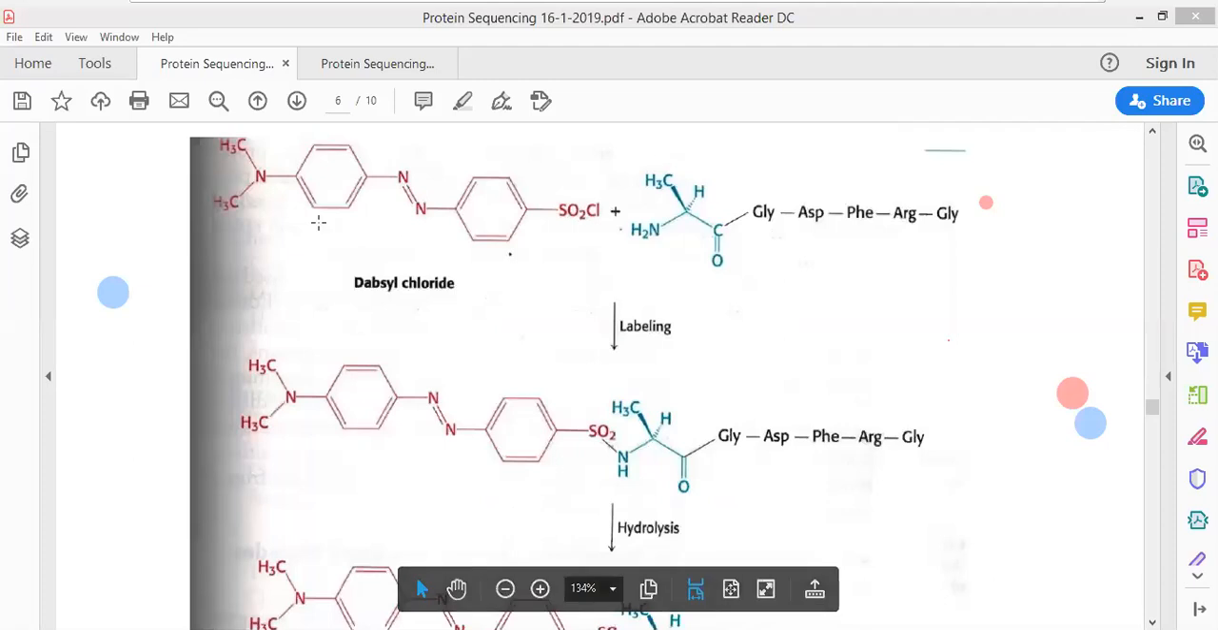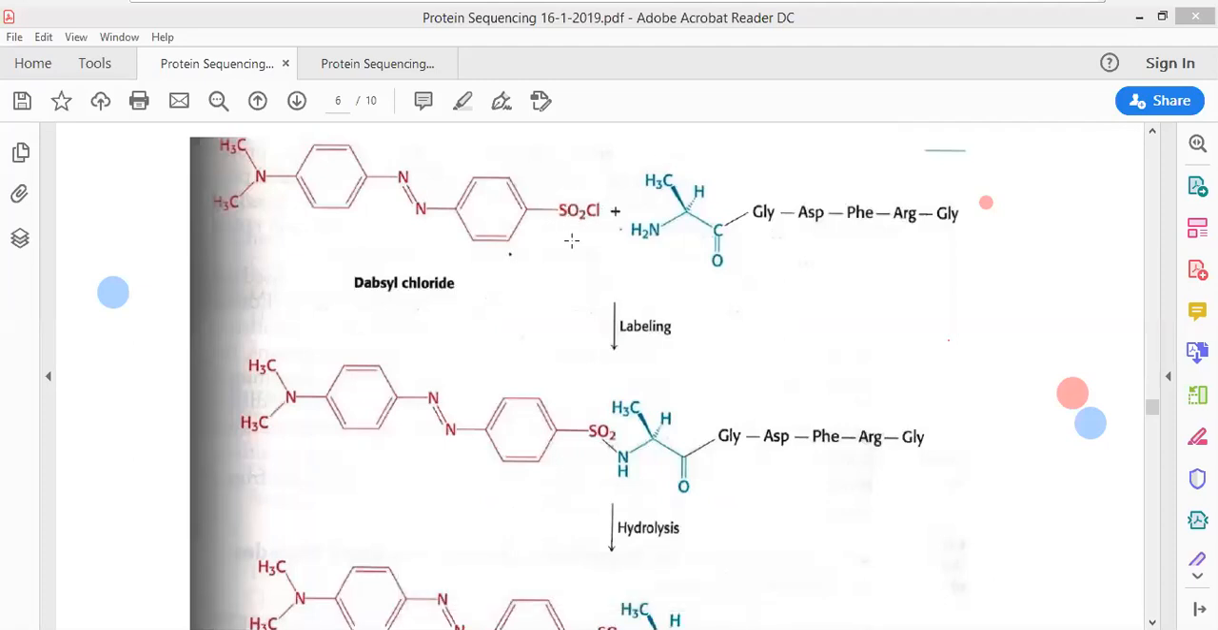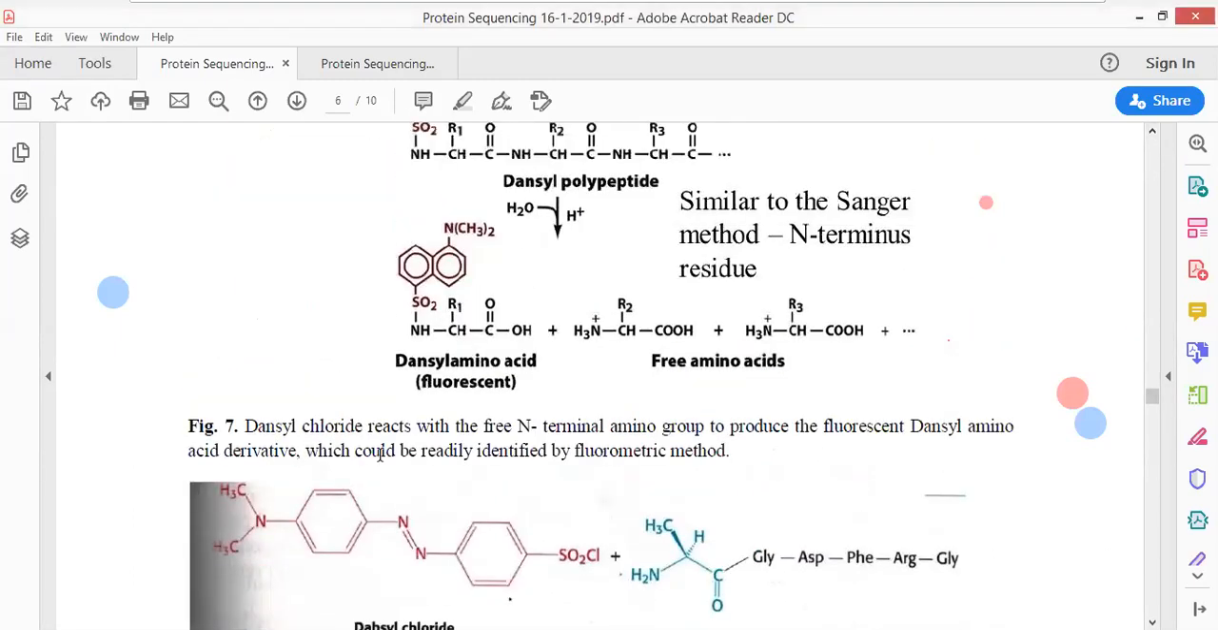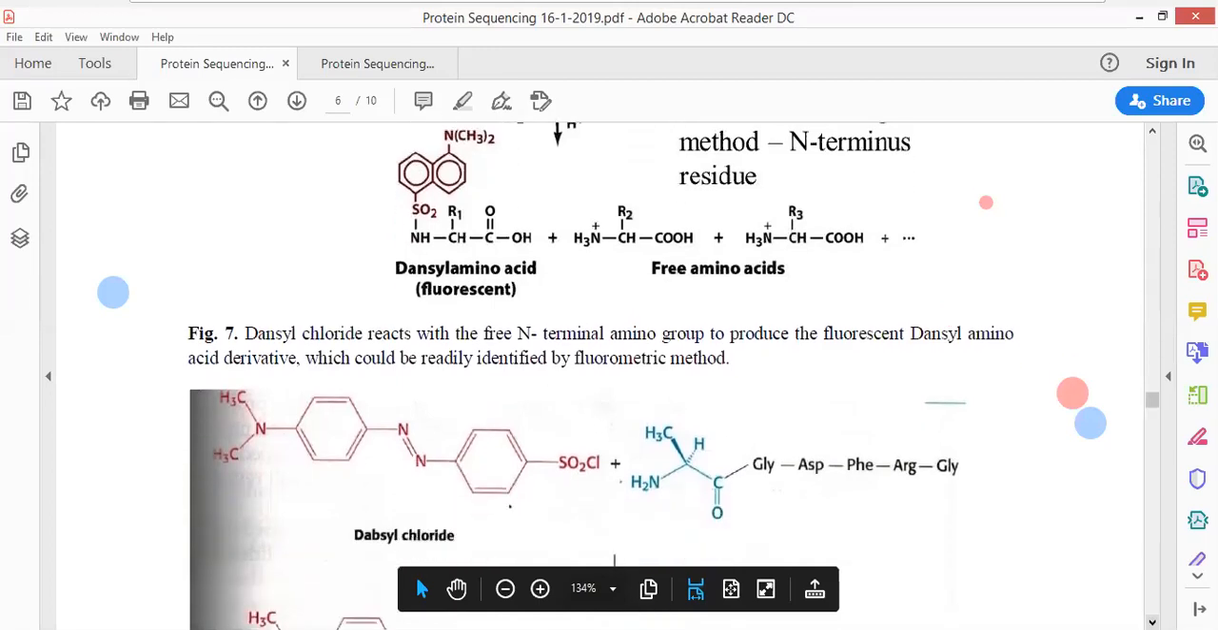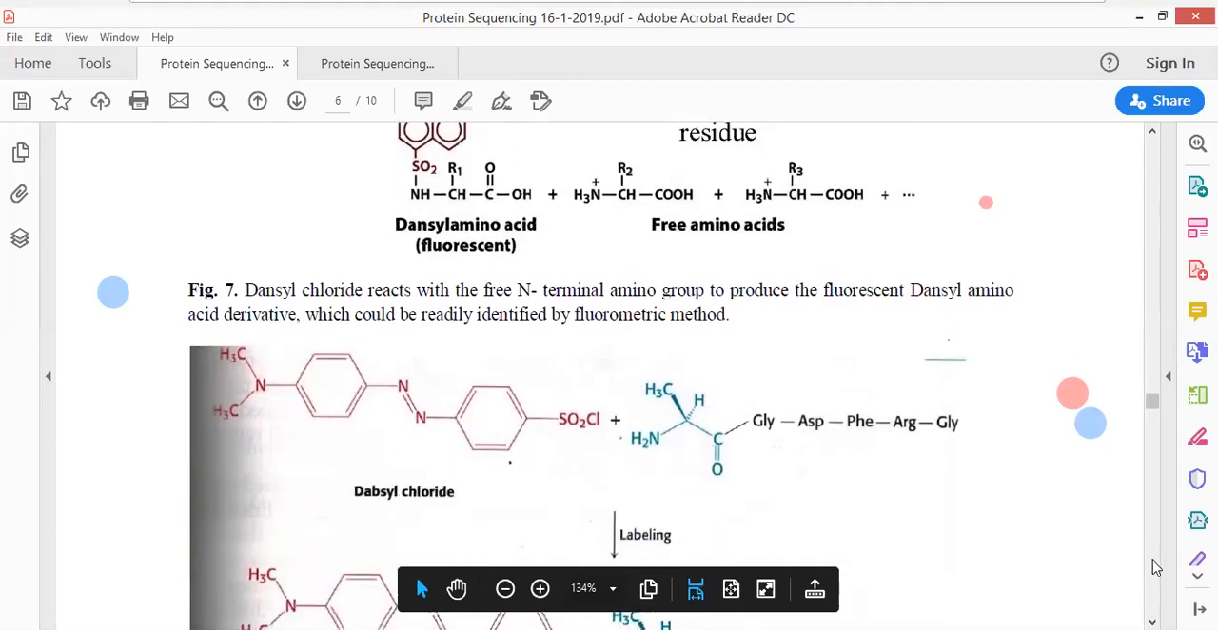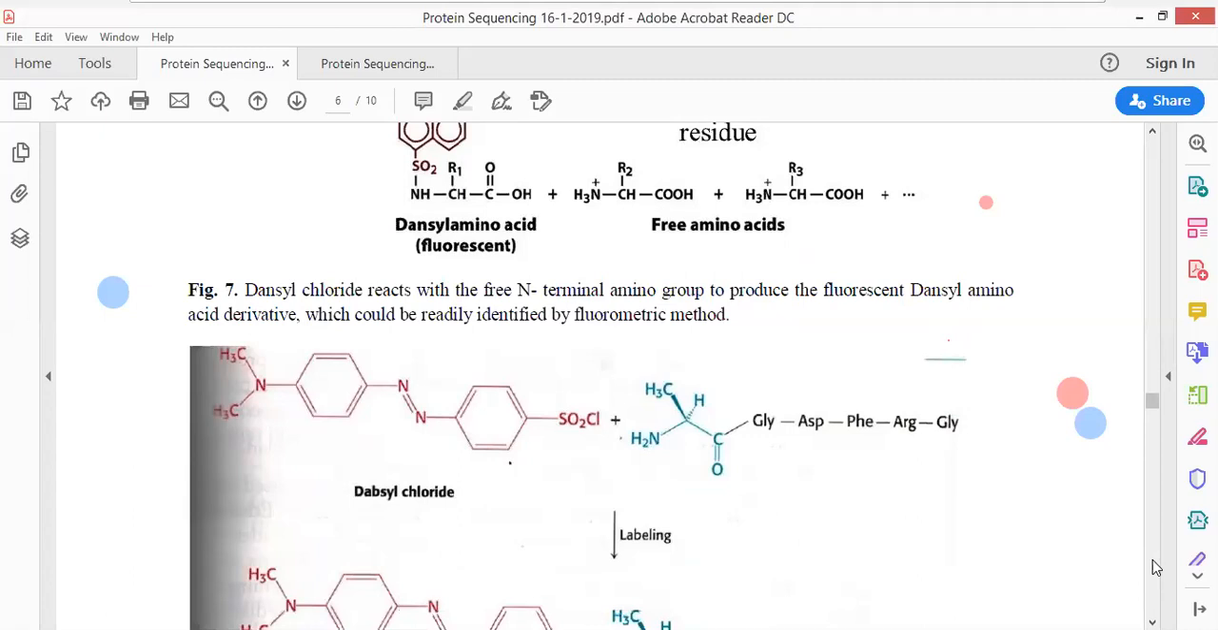1-dimethylamino-naphthalene-5-sulfonyl chloride is referred to as Dansyl chloride, and Dapsyl chloride as well as Dansyl chloride are aromatic compounds in nature. They have ring-shaped structures within themselves, so they have the ability to absorb UV radiation. Any molecule which has aromaticity, which has multiple resonating structures, has the ability to absorb UV radiation.